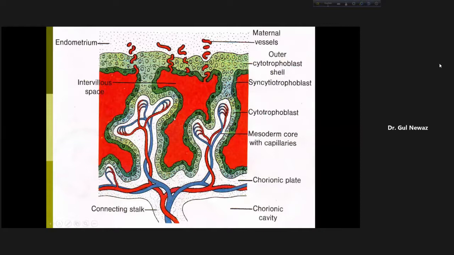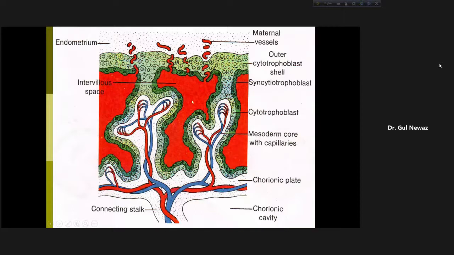Now, what has happened? This area, the red area, this is a villus now, this is a villus, this is known as the intervillus space. You have seen this, this is intervillus. Now what happened, intervillus space is lined by syncytial trophoblast and it is filled up with maternal blood.